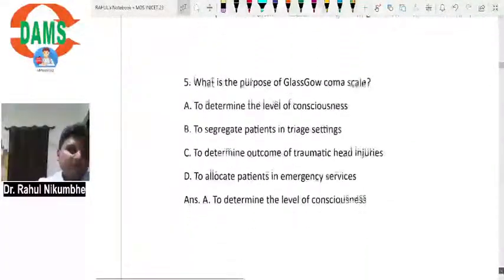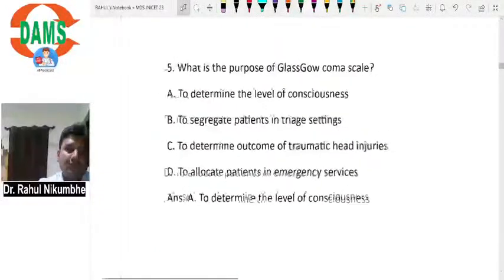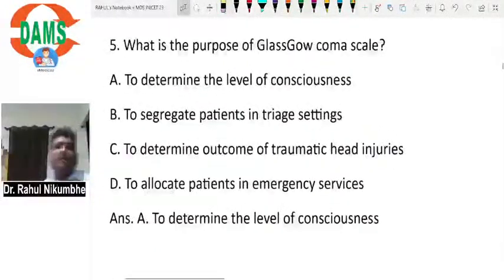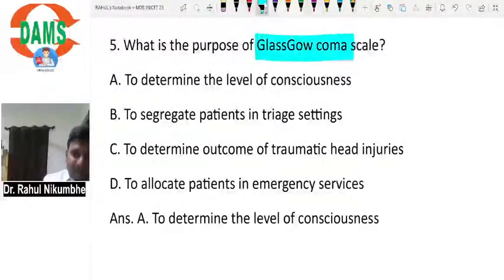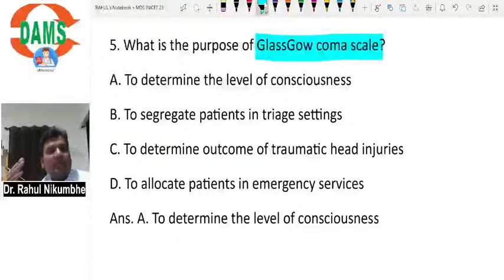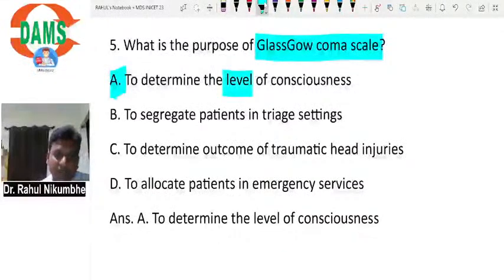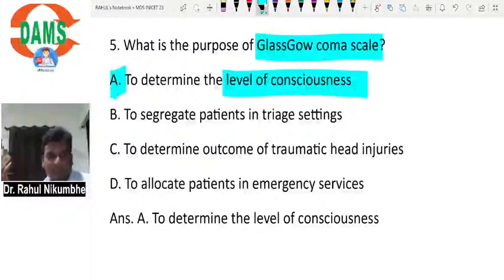Now, what is the purpose of Glasgow Coma Scale? This Glasgow Coma Scale, a very famous scale, determines the level of consciousness of the patient. It is used mainly in stroke patients, unconscious patients, to know the level of consciousness of our patient. So it's a very simple MCQ. It is to determine the level of consciousness.